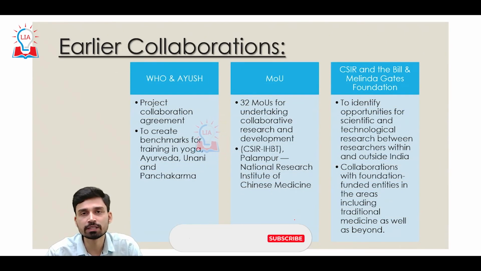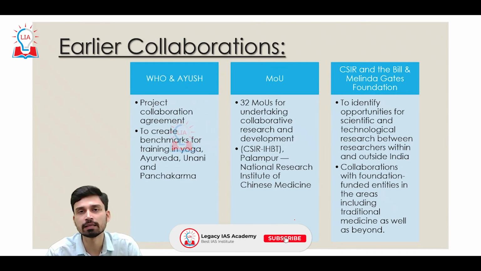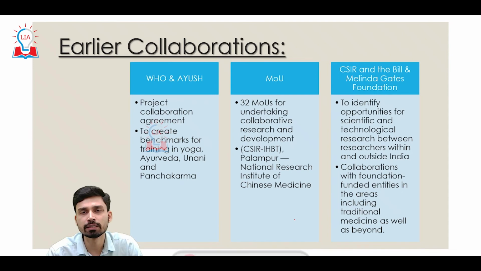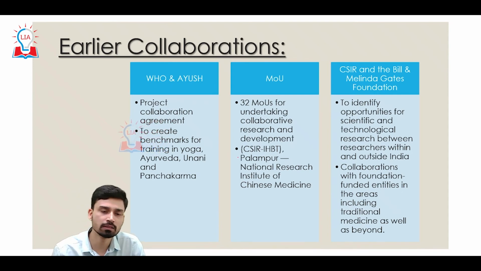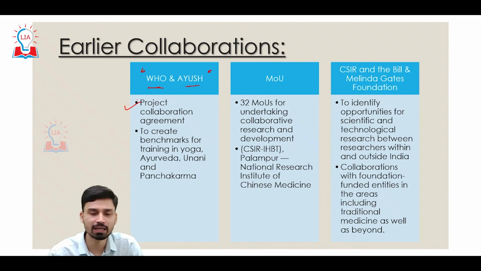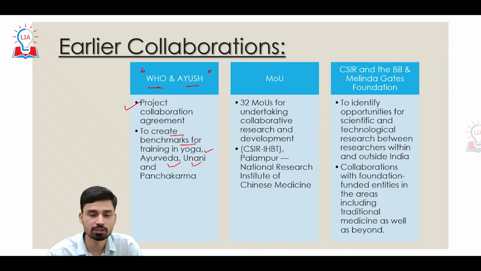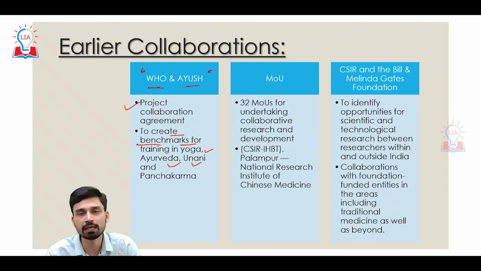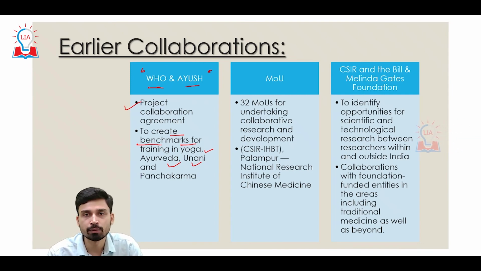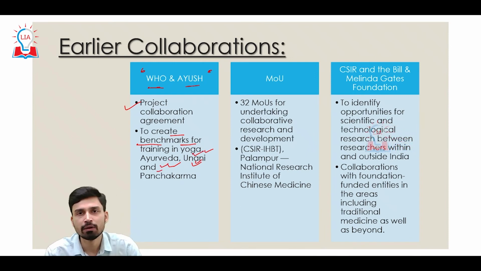Now, this is not the first time that India has made an effort to increase the acceptability or taken a step to increase the uses of traditional medicine. Some other collaborations have also been done in the past. For example, with the WHO itself, the Ministry of AYUSH has signed a PCA, that is Project Collaboration Agreement, which basically aims to create benchmarks for training in the sectors of Yoga, Ayurveda and Unani, as well as the Panchakarma system. Once this benchmark has been created, we'll have a standard set of training modules that can be prepared, and all the medical practitioners belonging to these branches of medicine will have a uniform code of conduct and uniform code of practices.